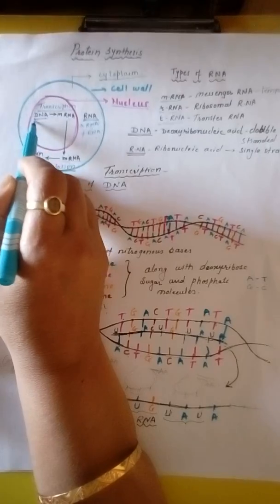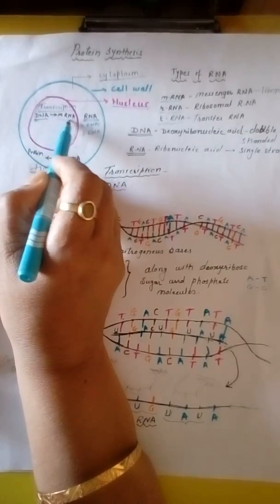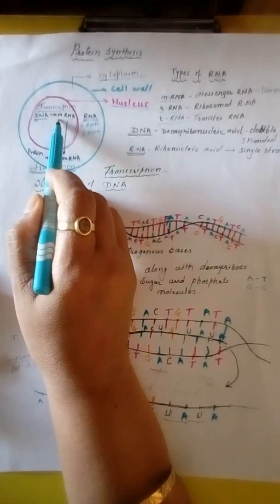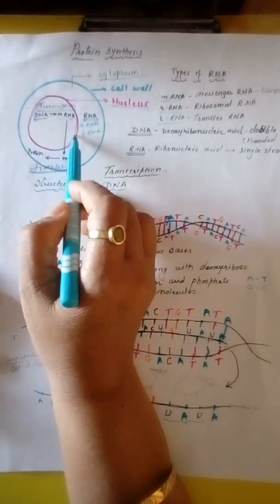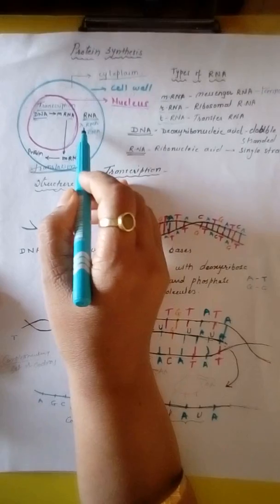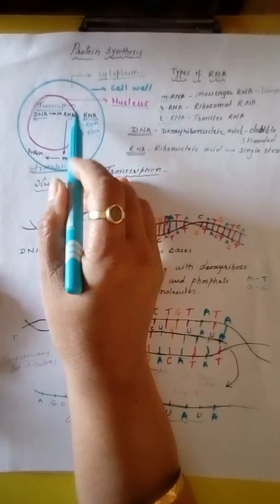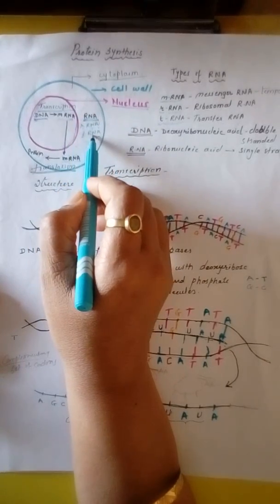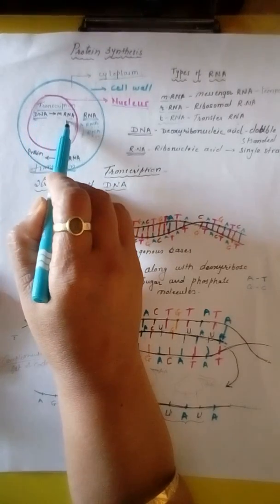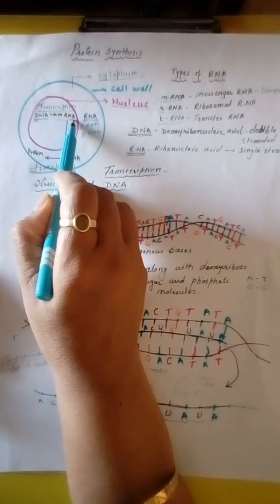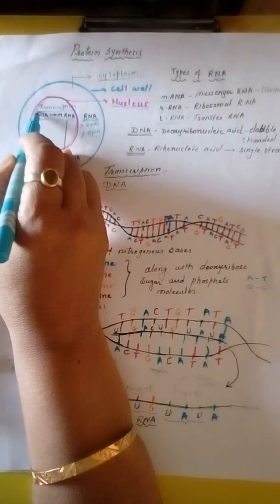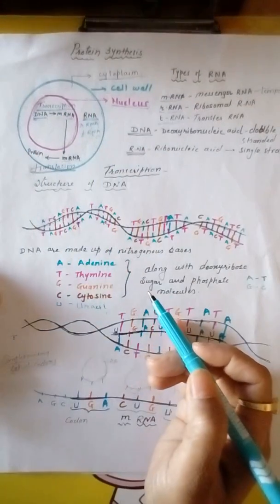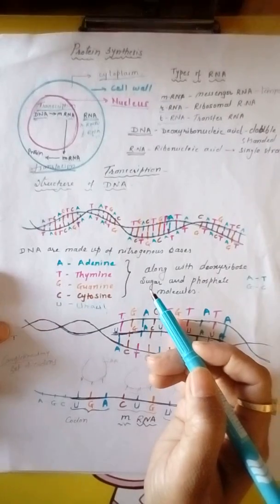Now here, DNA itself prepares messenger RNA inside the nucleus, and rRNA and tRNA are present in the cytoplasm. So formation of mRNA from DNA, this procedure is called transcription. What is it called? Transcription.